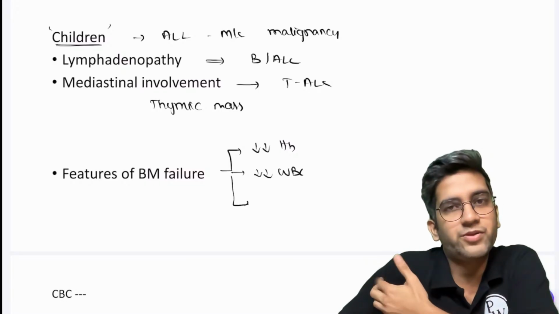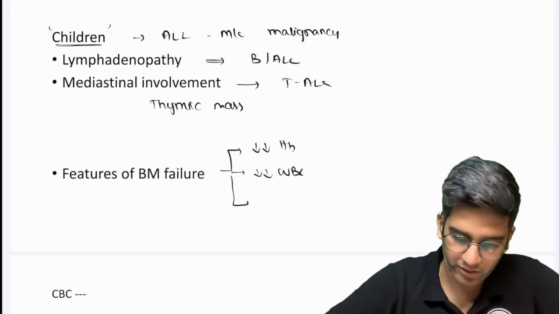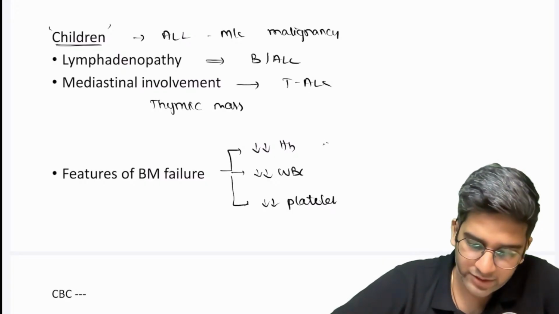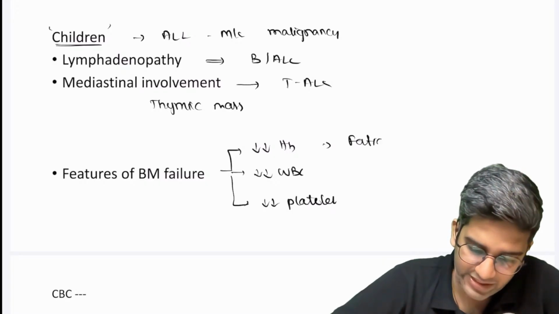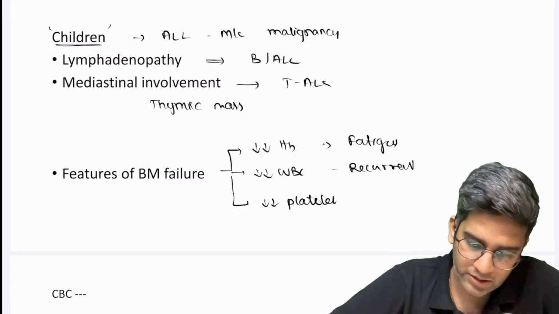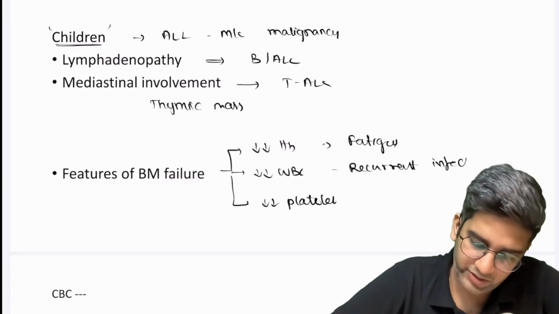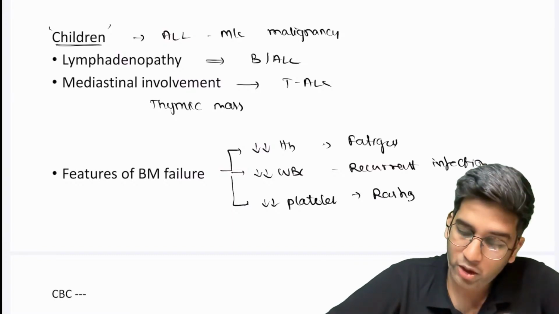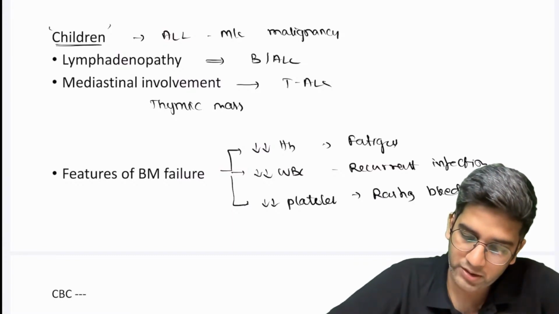If the mutation affects my bone marrow, it will cause leukemia, that's all. And reduced platelets. It can be fatigue, weakness, could be recurrent infections. Most of the kids present to the OPD with fever or rashes. Could be a rash or even could be bleeding gums.